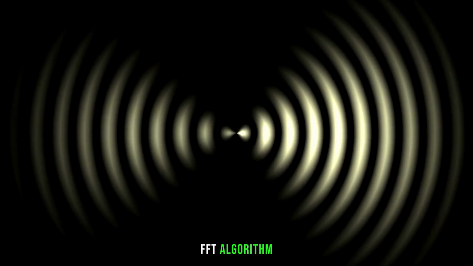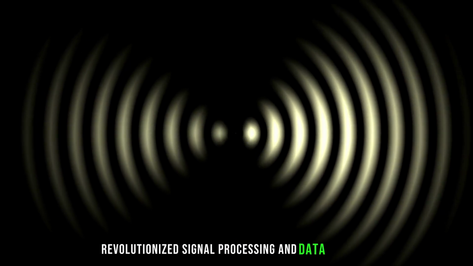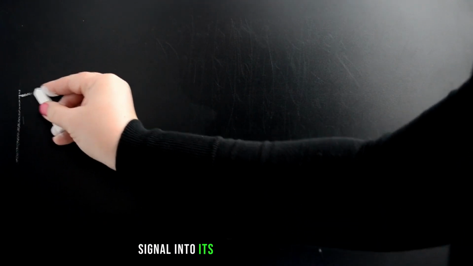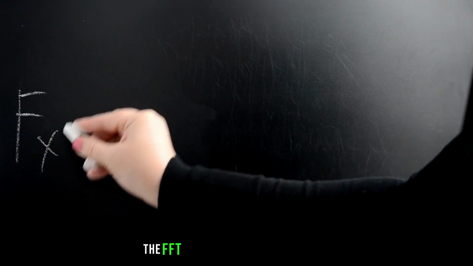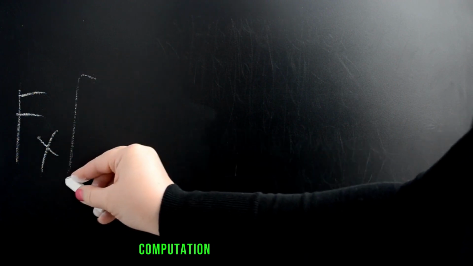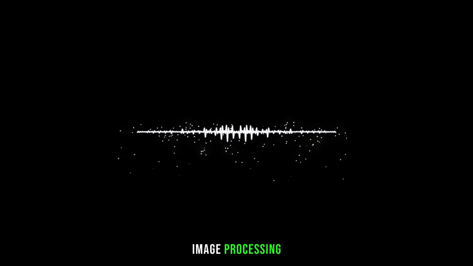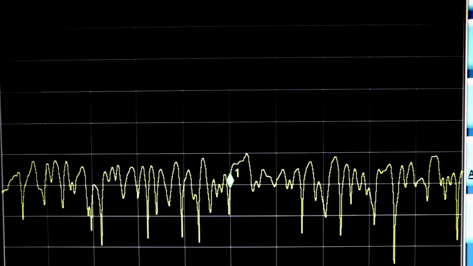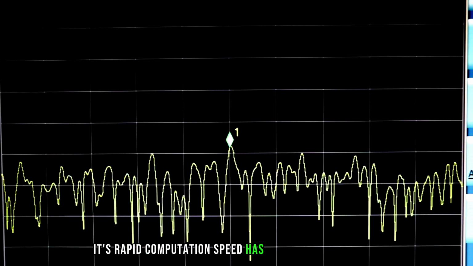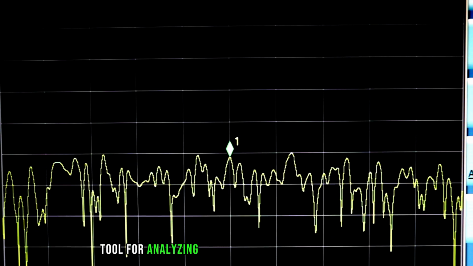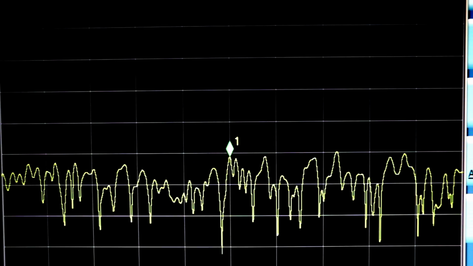Number 7. The fast Fourier transform algorithm. The fast Fourier transform (FFT) algorithm revolutionized signal processing and data analysis. By decomposing a time domain signal into its frequency components, the FFT algorithm enables efficient computation of the Fourier transform. This algorithm finds extensive applications in fields such as telecommunications, image processing, and audio compression. Its rapid computation speed has made it an invaluable tool for analyzing and manipulating digital signals.